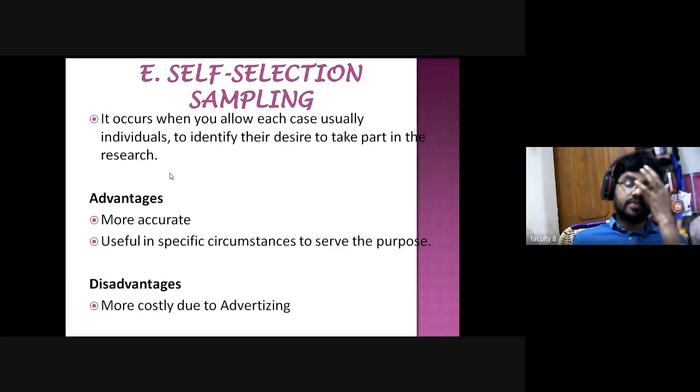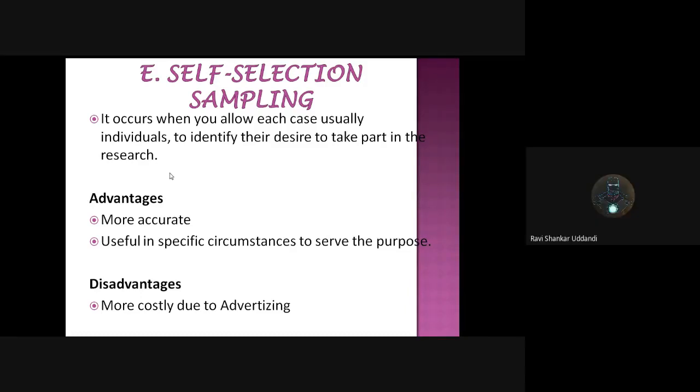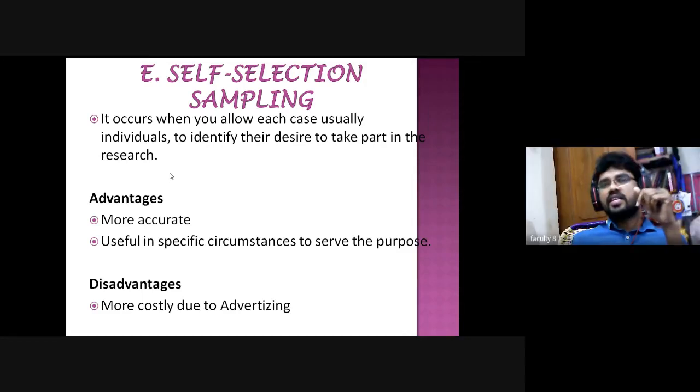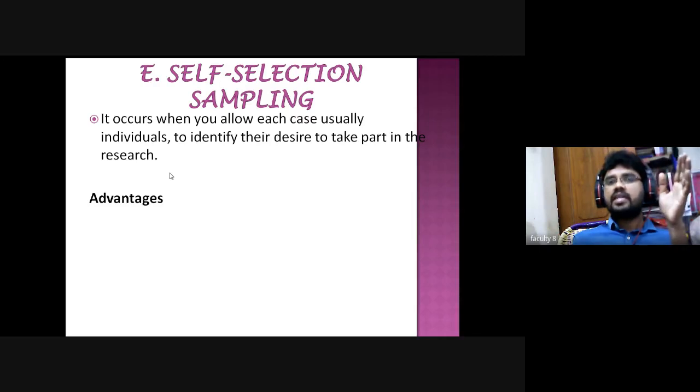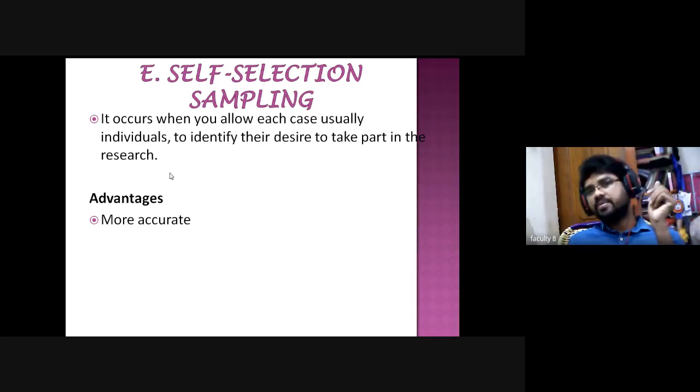So, for example, if you take it into account, I may give the best example for that: RGV movies. Have you seen that RGV movie recently on Chandrababu Naidu? Yes, sir. See, in that case, as it is, Chandrababu Naidu, there is one person. So here, if RGV selected that person only, he may act and he may look the same as Chandrababu Naidu, right?